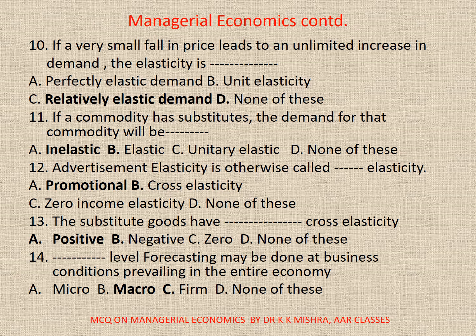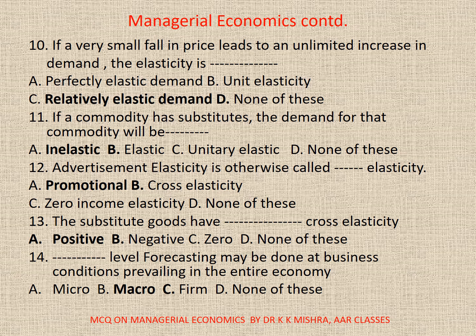Relatively elastic demand. 11. If a commodity has substitutes, the demand for that commodity will be dash. A. Inelastic, B. Elastic, C. Unitary elastic, or D. None. Correct option is C, inelastic. 12. Advertisement elasticity is otherwise called dash elasticity. A. Promotional, B. Cross elasticity, C. Zero income elasticity, or D. None. Correct option is A, promotional. 13. The substitute goods have dash cross elasticity. A. Positive, B. Negative, C. Zero, D. None. Correct option is A.